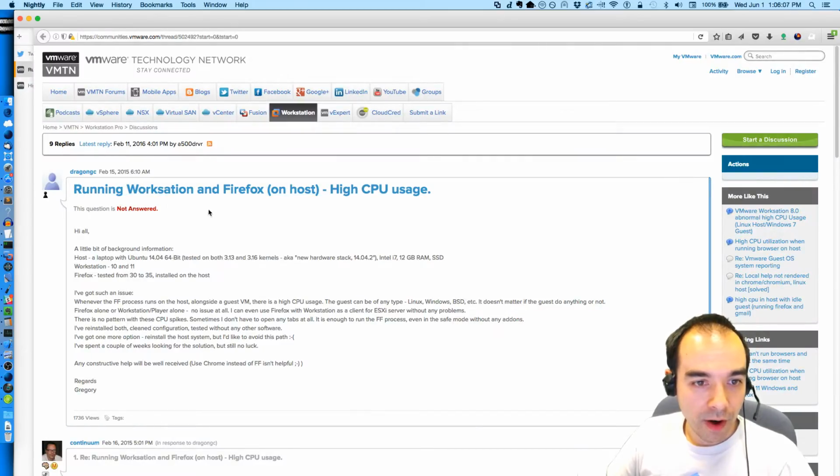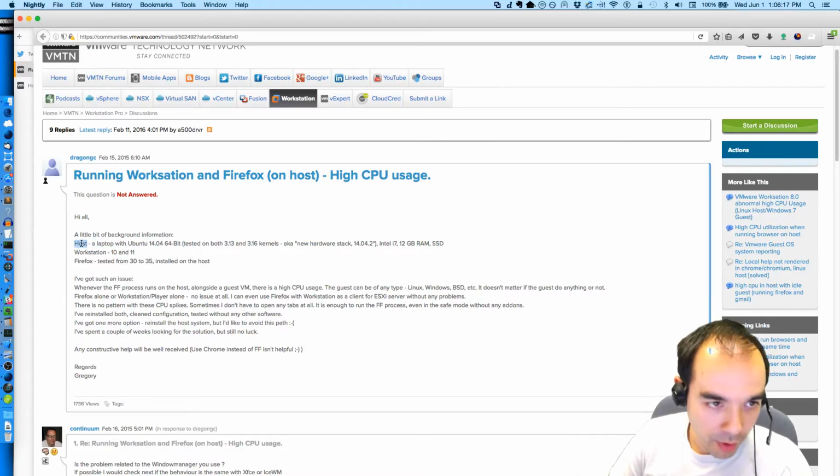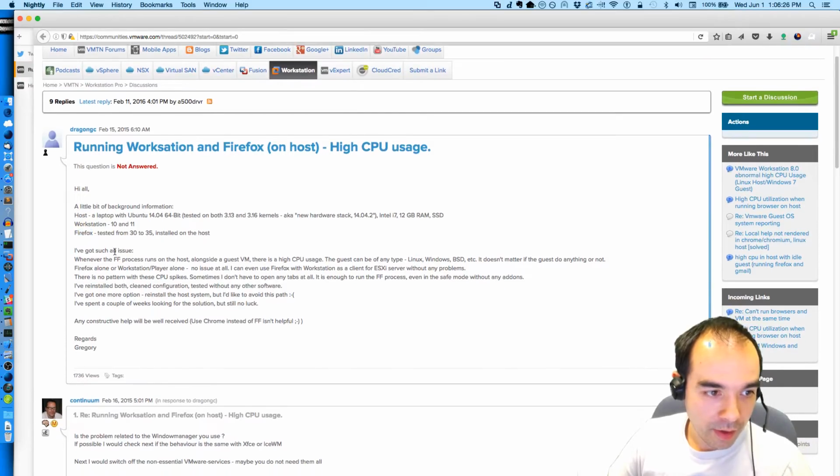Running Workstation in Firefox on host, high CPU usage. A little bit of information. So this person is running a host machine, so they're running VMware Workstation. They've got a host machine running Ubuntu 14.04, 64-bit, and Firefox, tested from 30 to 35. Whenever the Firefox process runs on the host alongside a guest VM, there's high CPU usage.